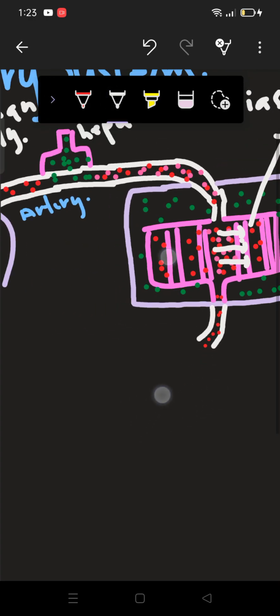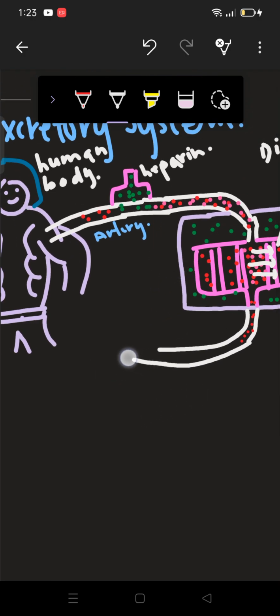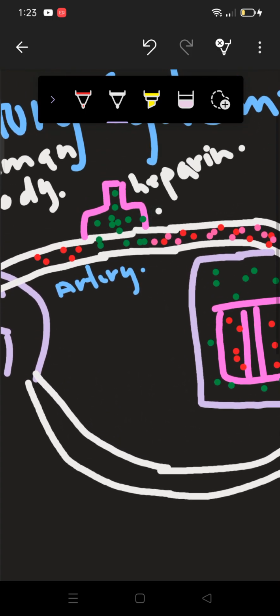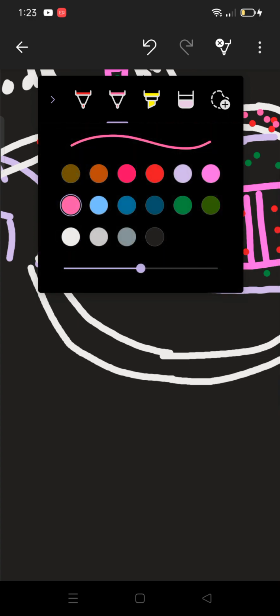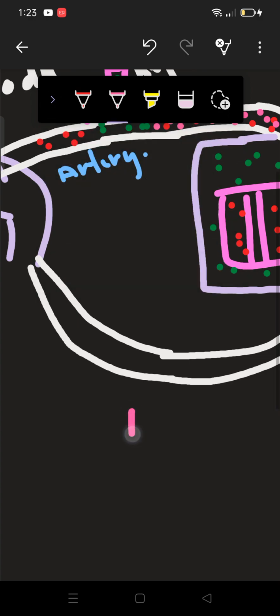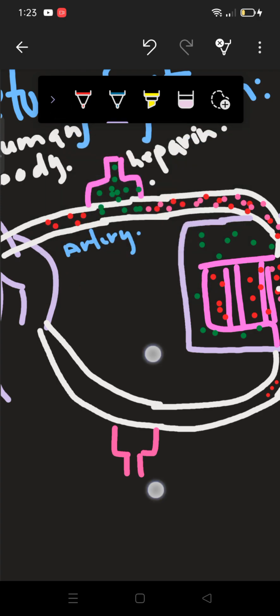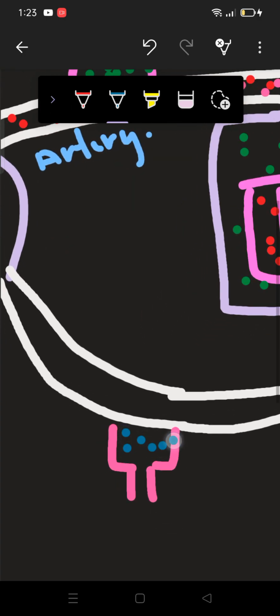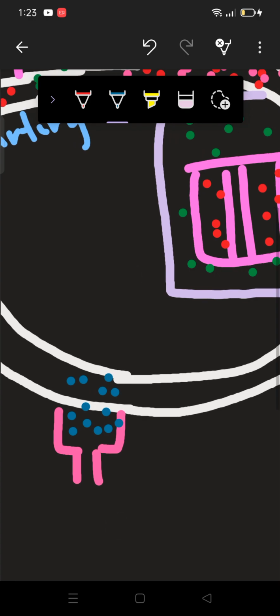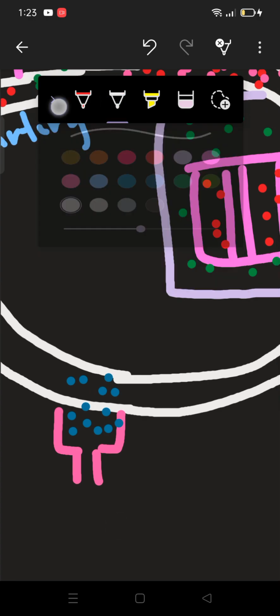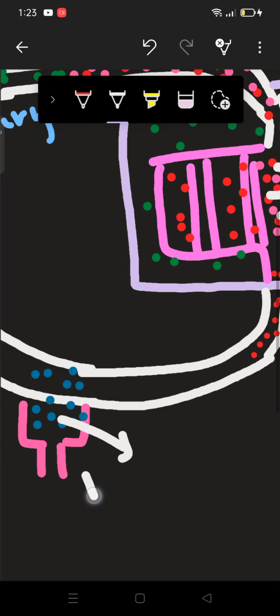Alright, so let me complete this diagram now. Alright, so if we have put heparin here, so we have to now put anti-heparin as well. So here I am putting anti-heparin. Alright, I have made heparin with green color, so I am now making anti-heparin with this color. Alright, now I have put anti-heparin here. So let me label it here. This is anti-heparin.